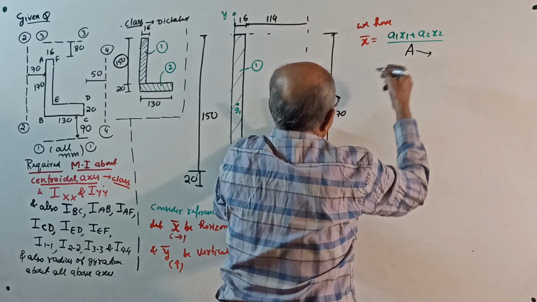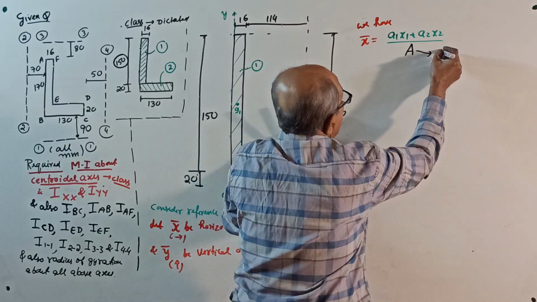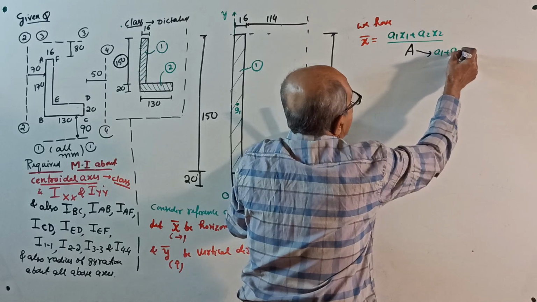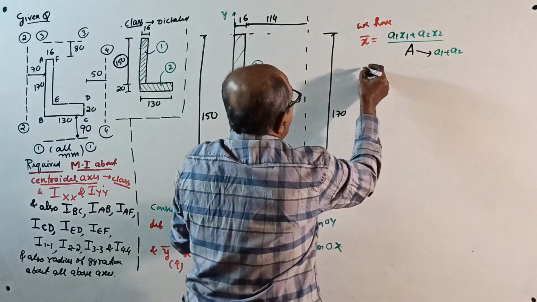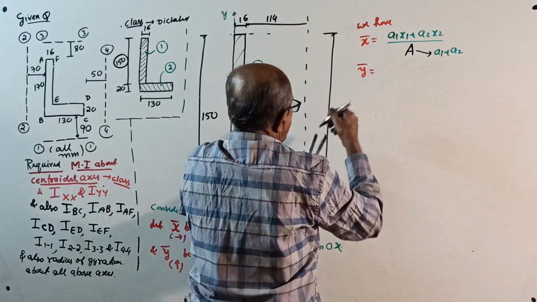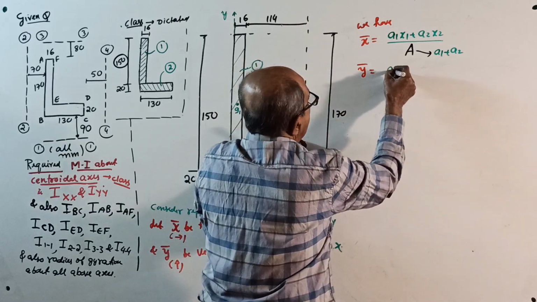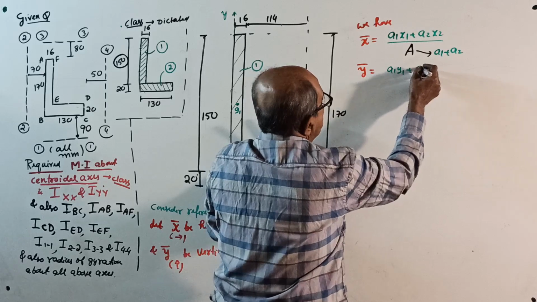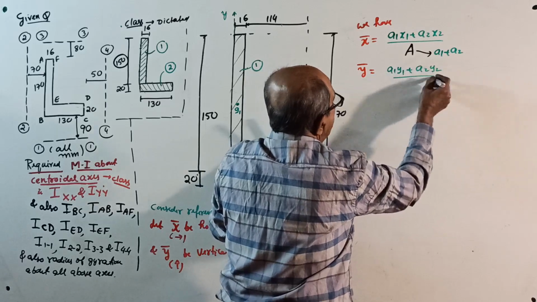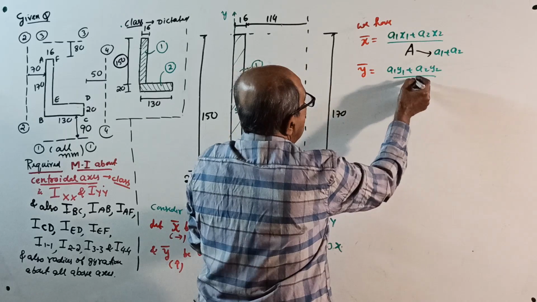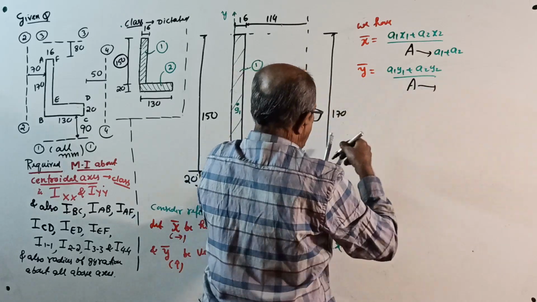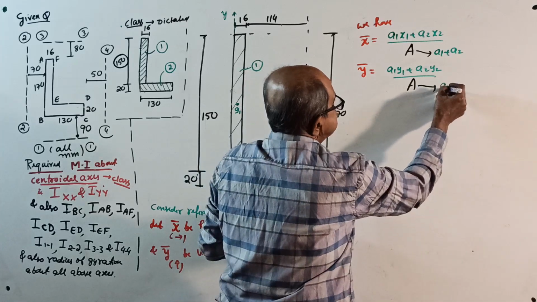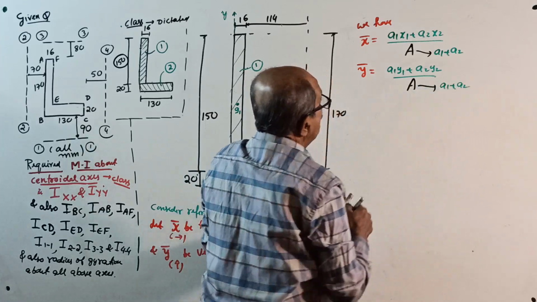Total area is equal to A1 plus A2. And same way, y bar equal to A1y1 plus A2y2 divided by total area. Total area is once again A1 plus A2. Okay, now do one thing.